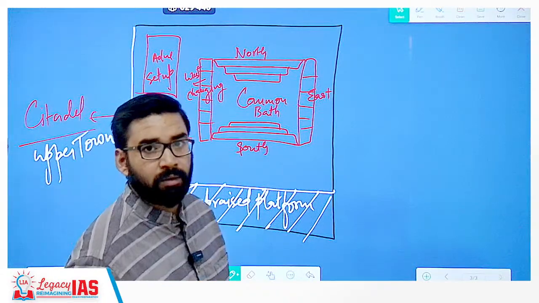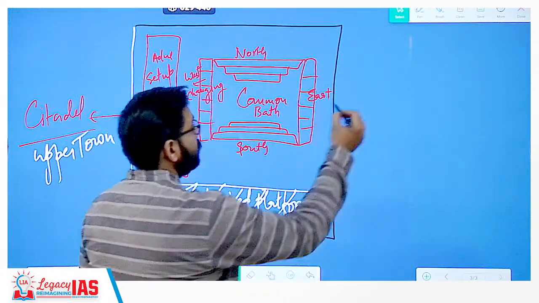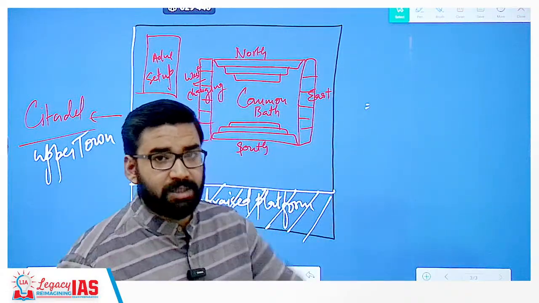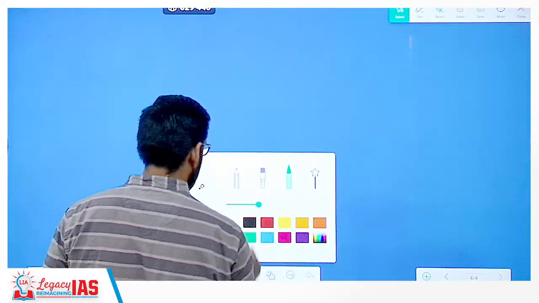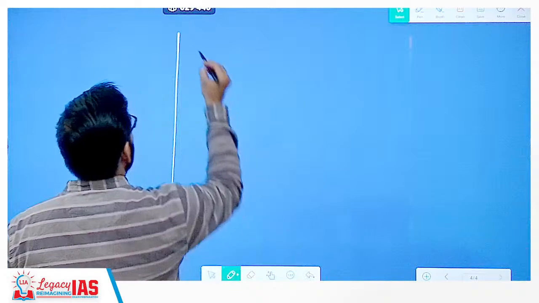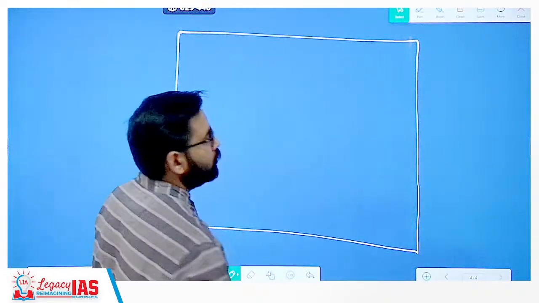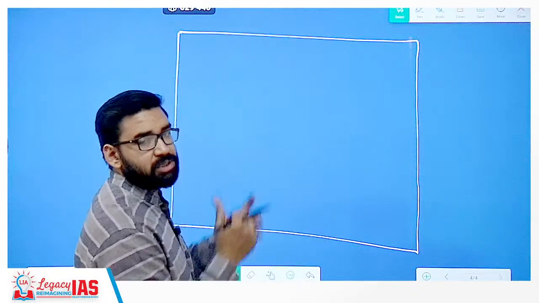Remember this thing. Now, generally in Indus Valley civilization, towns were divided into two parts, upper town and lower town. So let me tell you how lower towns were created. So lower towns were created on lower platform, large area on east side.